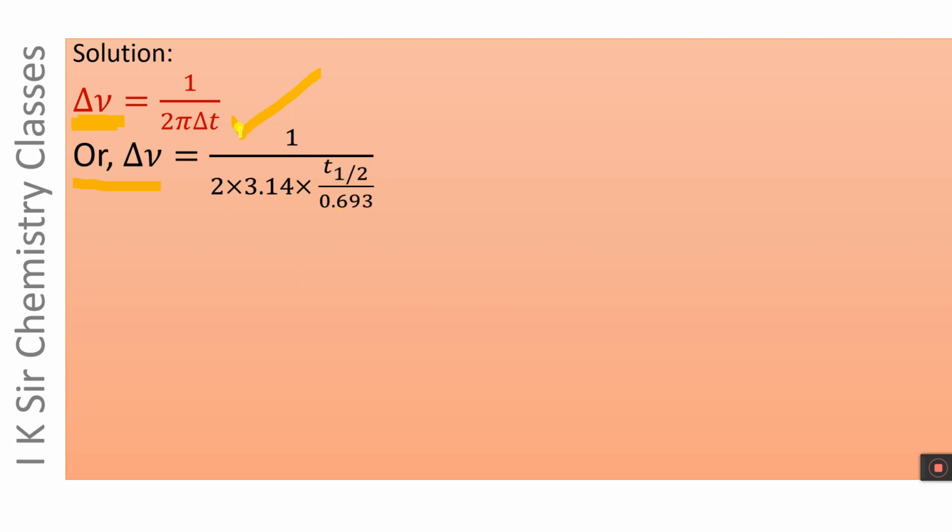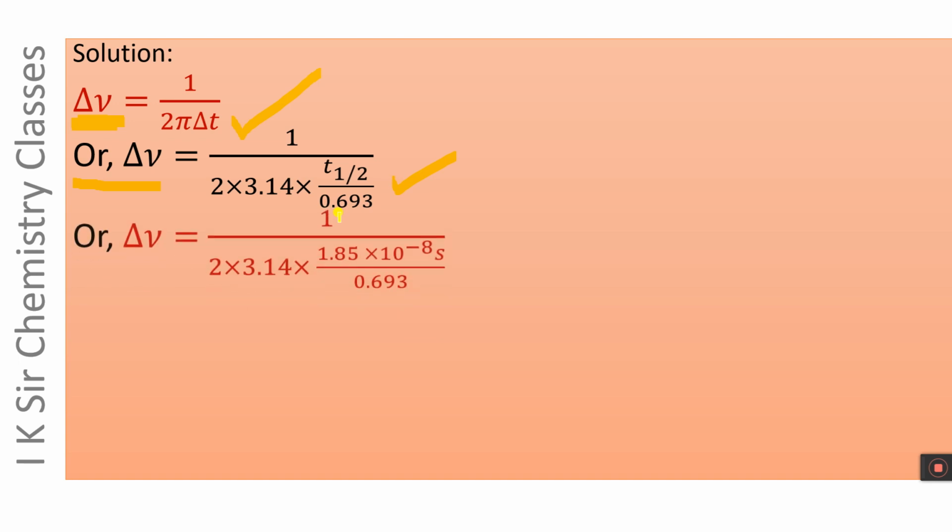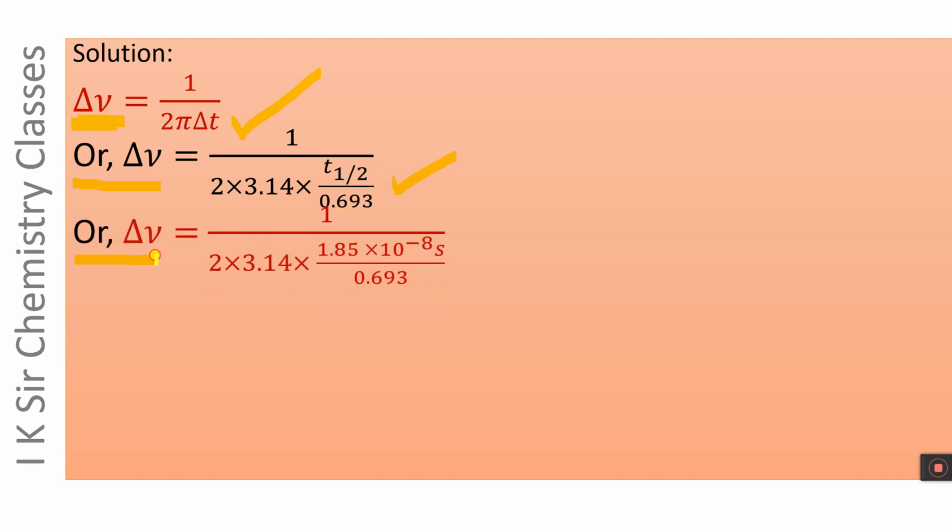Please note that the average life period is given by t half divided by 0.693. So natural line width is equal to 1 by 2 into 3.14 and t half is given by 1.85 into 10 power minus 8 second by 0.693.